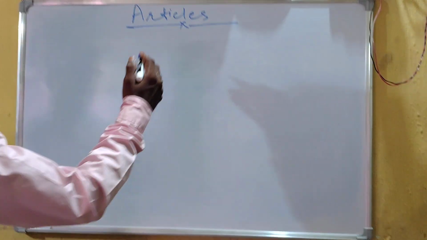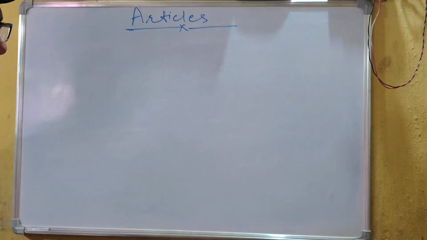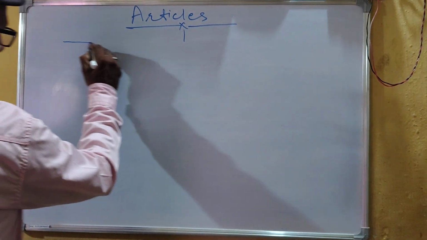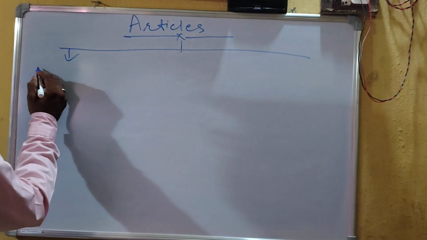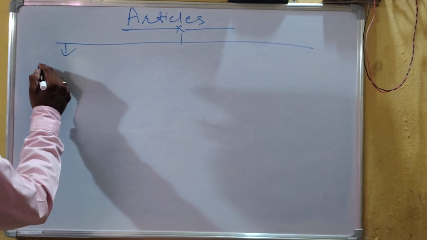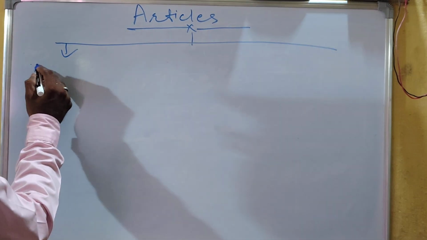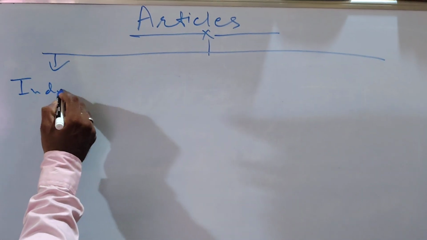Listen, in this chapter, we will study two types of articles. The first is indefinite articles.